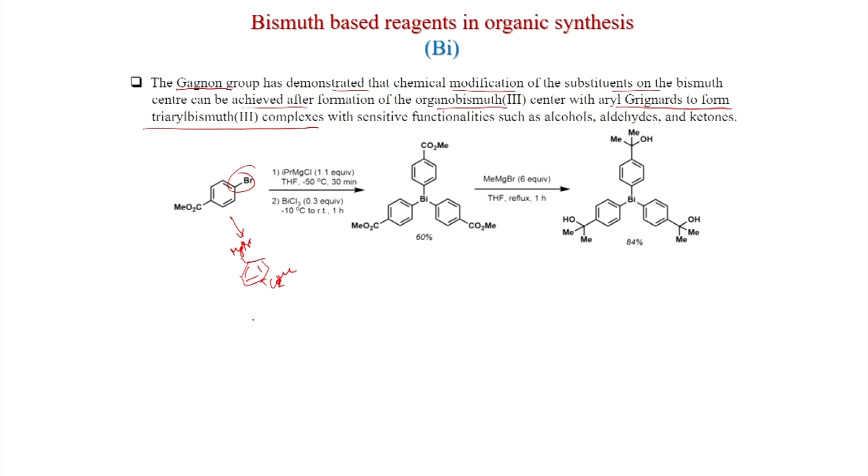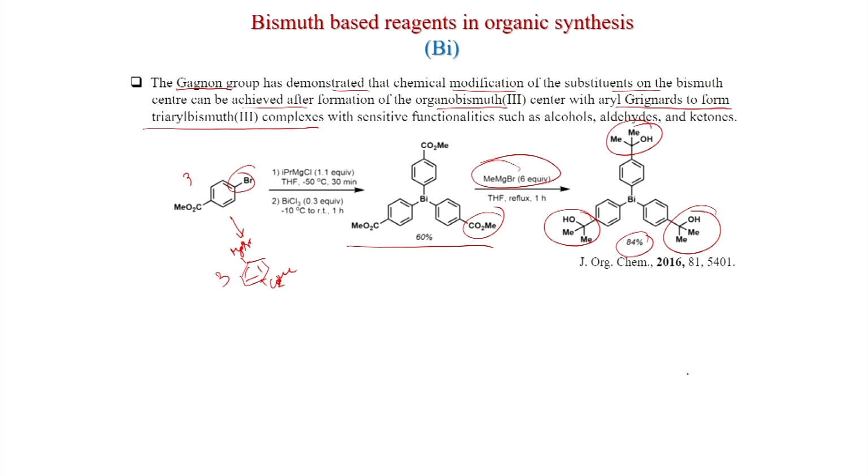Then, with 3 equivalent, this will react with bismuth chloride to generate this triaryl bismuth. Now again you can do a Grignard at this ester with methyl magnesium bromide, 6 equivalent, and you get this tertiary alcohol in 84% yield. This was published in JOC 2016.